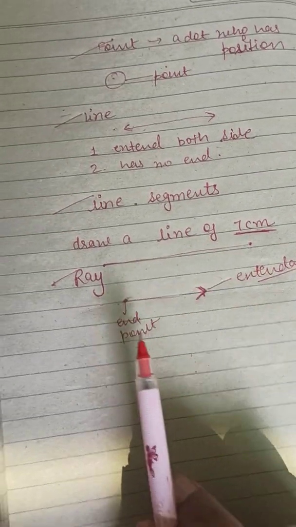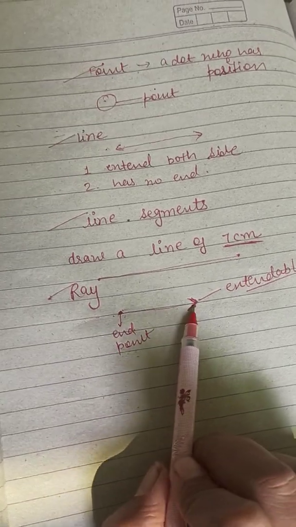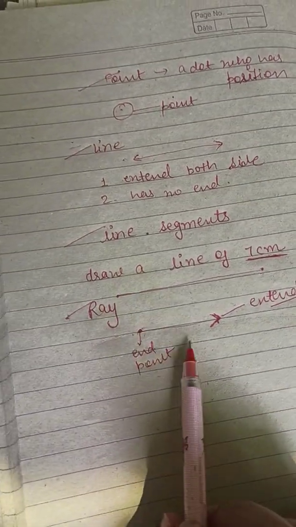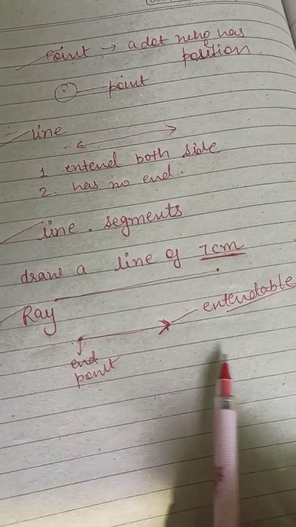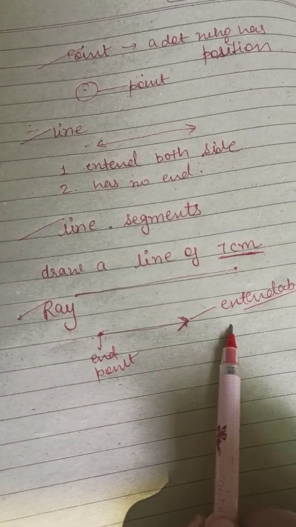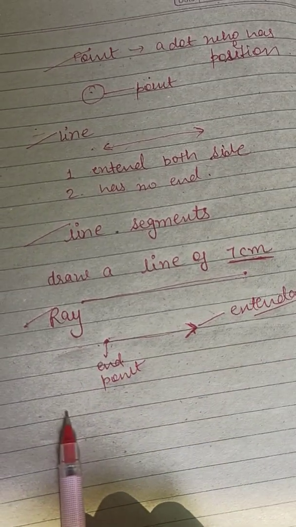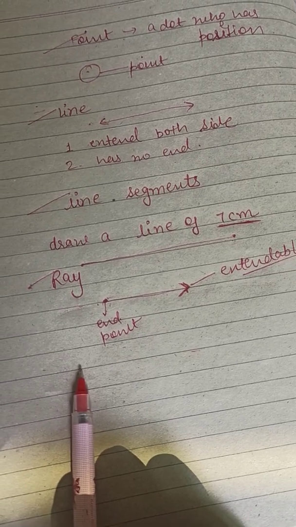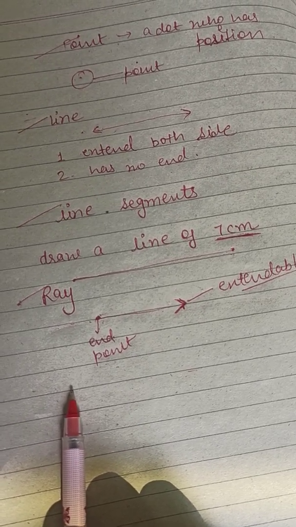So clear? This is the figure of a ray. So a ray can be extended only on one side. If it can extend on one side, it means it has one end. So students, clear about point, line, line segment and ray.